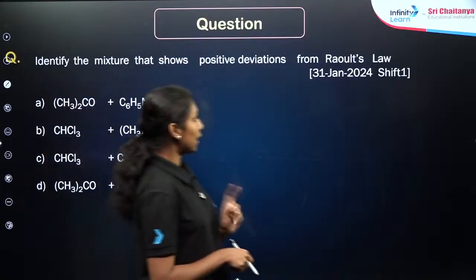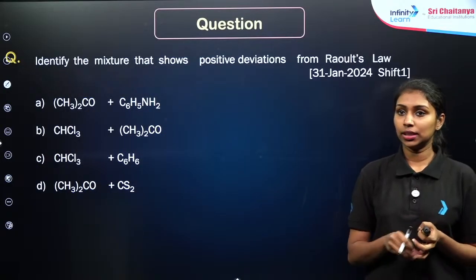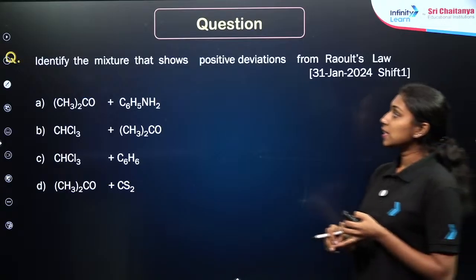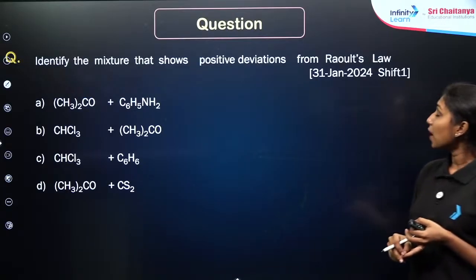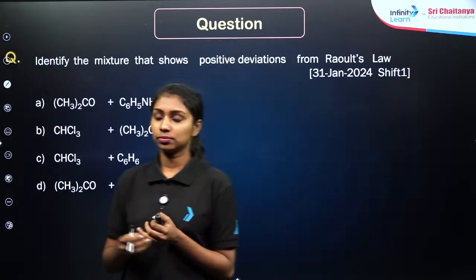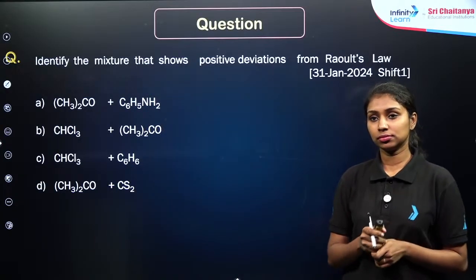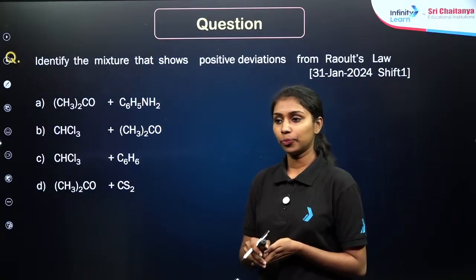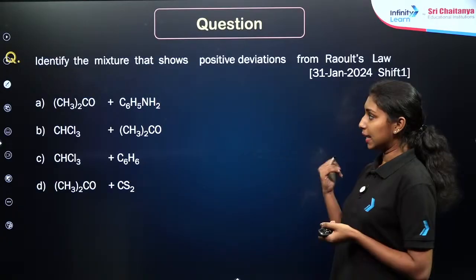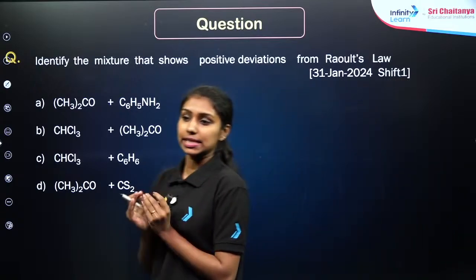Now let us practice another question. Identify the mixture that shows positive deviations from Raoult's law. Positive deviation from Raoult's law. Yesterday when I was talking about the ideal solutions and non-ideal solutions, I have already given some of the examples which are given in the NCERT textbook.